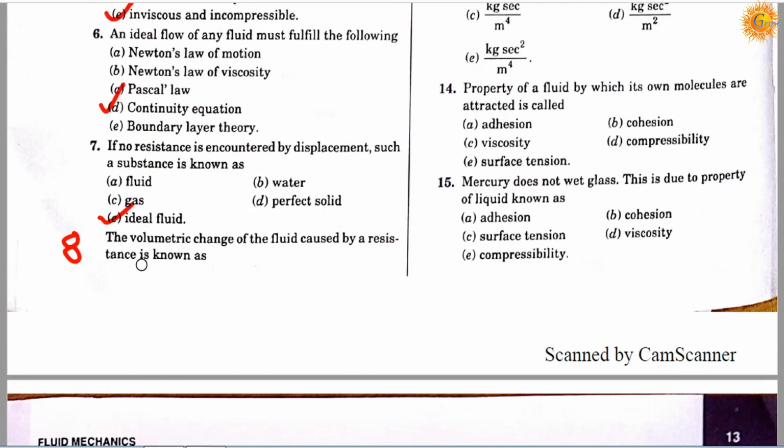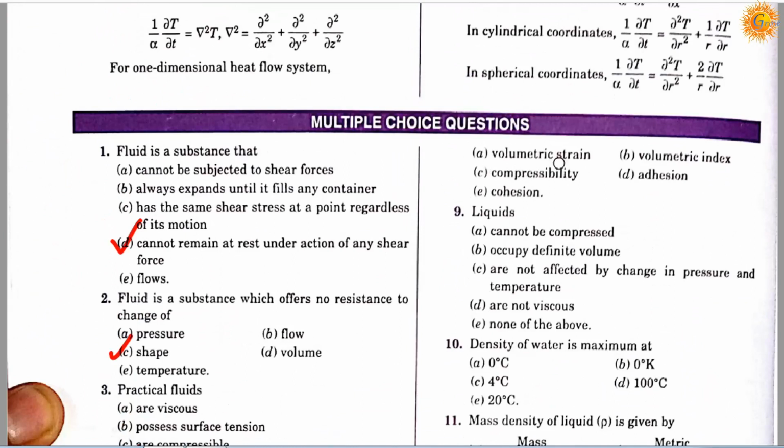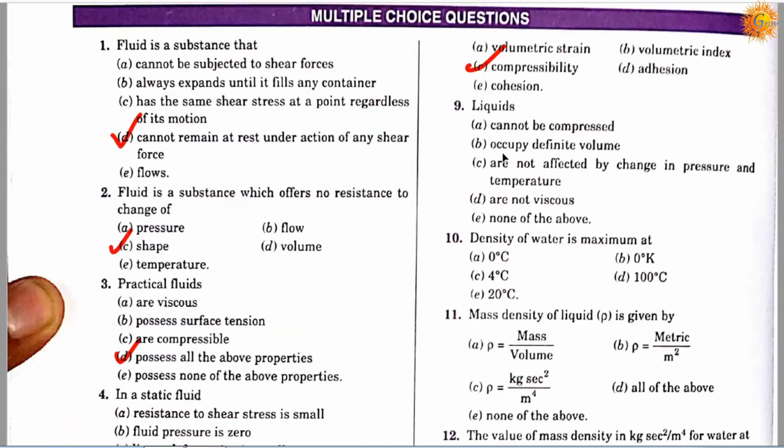Question number 8. The volumetric change of the fluid caused by a resistance is known as: option A, volumetric strain; option B, volumetric index; option C, compressibility; option D, adhesion; option E, cohesion. So the correct answer is C, it is compressibility.